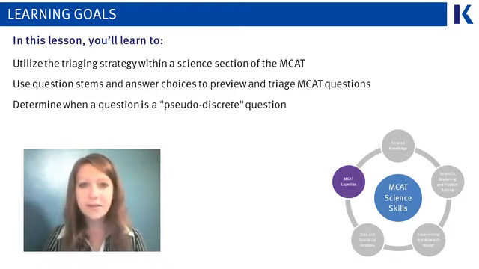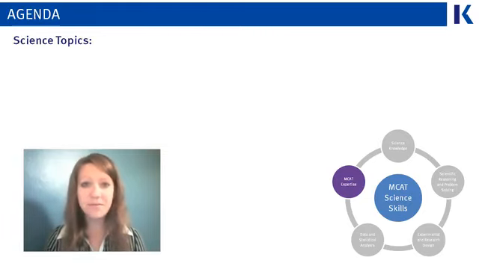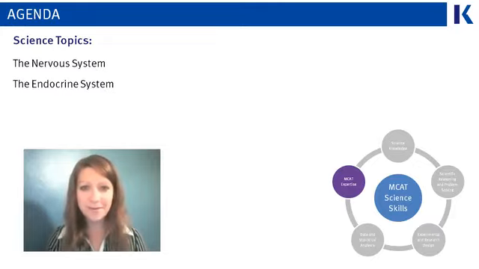And then finally, we'll look at the idea of a pseudo-discrete question and when usually they're good to do right away, but every once in a while you might find a pseudo-discrete that's hard enough to actually put it all the way off to the end of the section itself. These learning goals will be covered in the context of science topics that you reviewed before class. First of all, the nervous system, and second, the endocrine system.